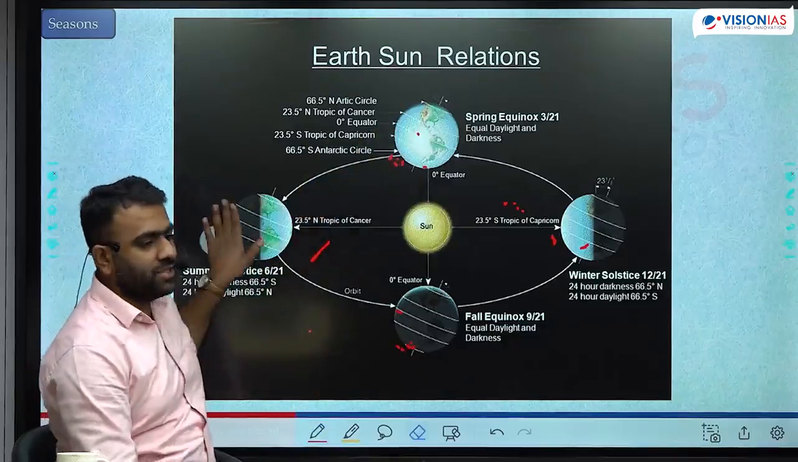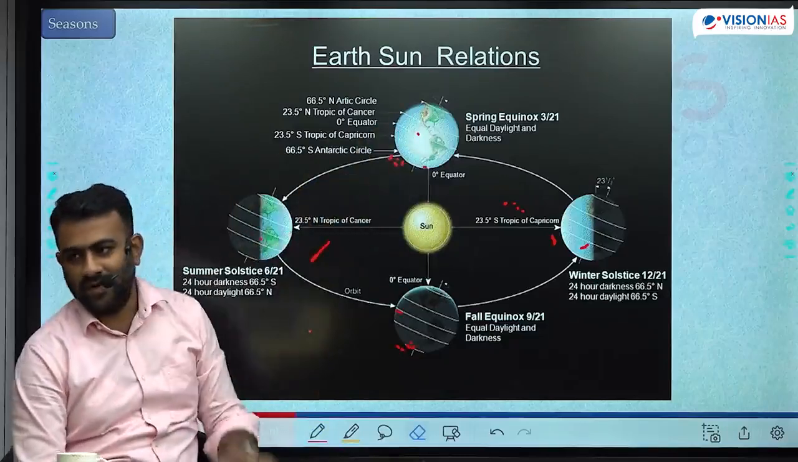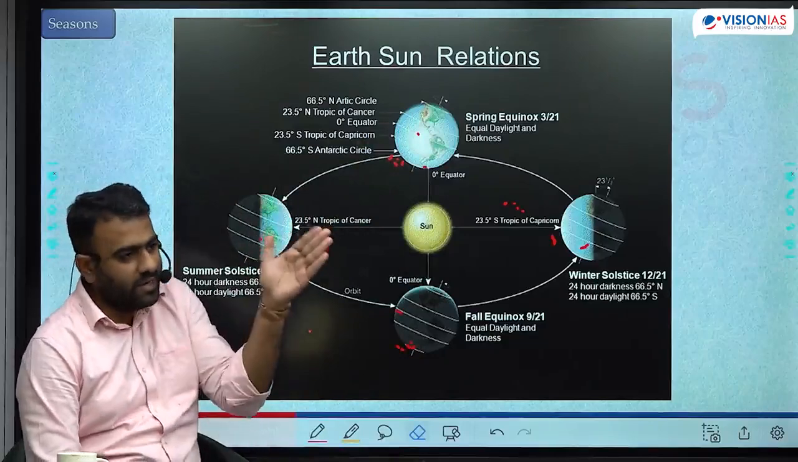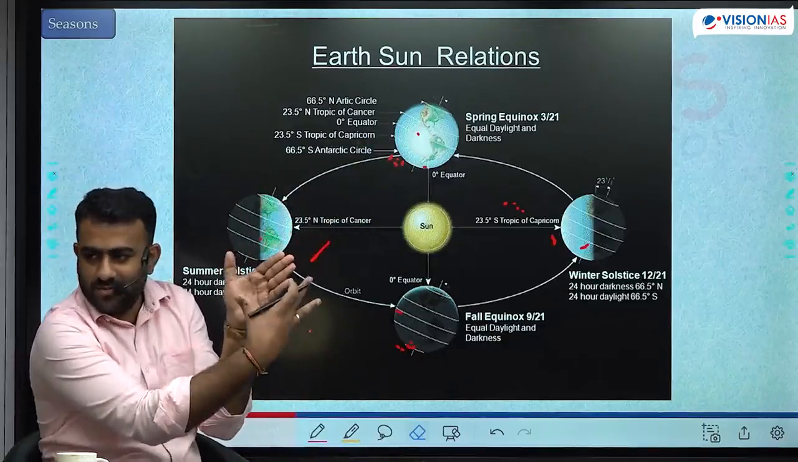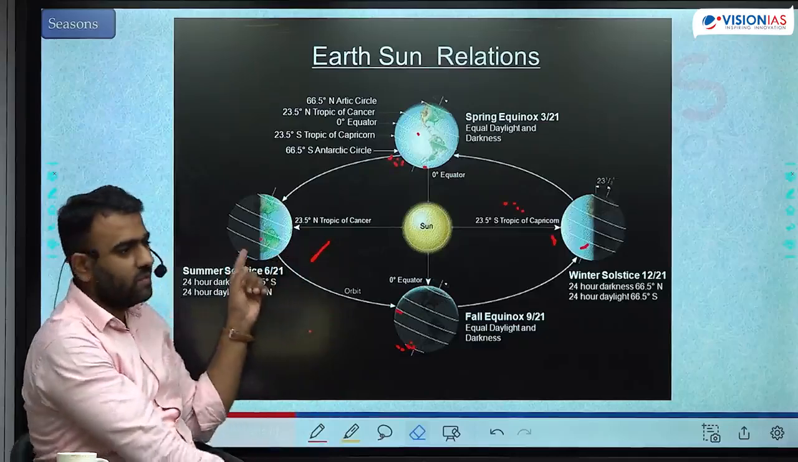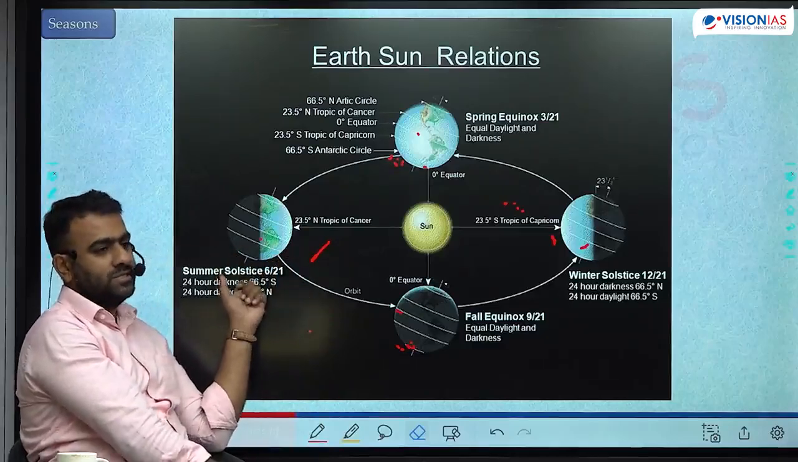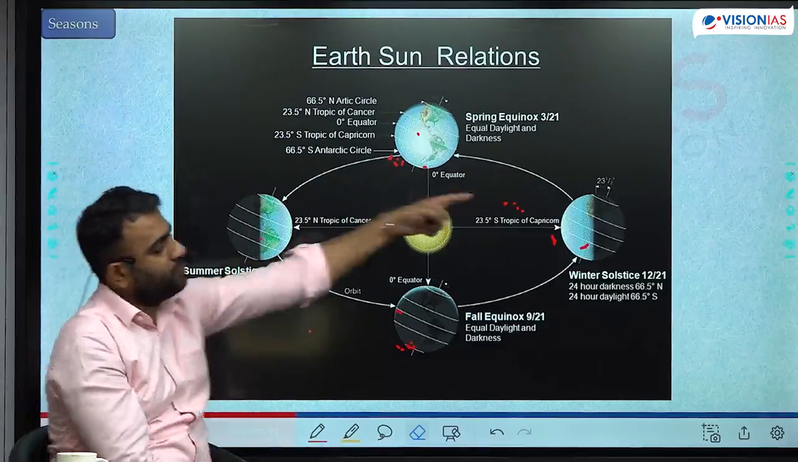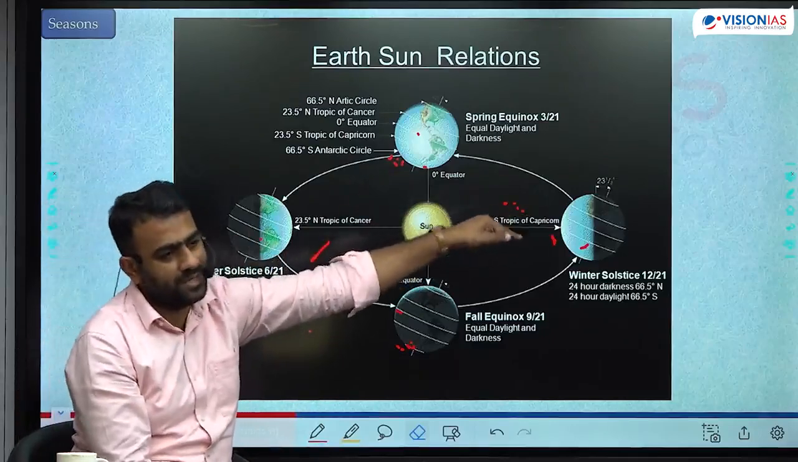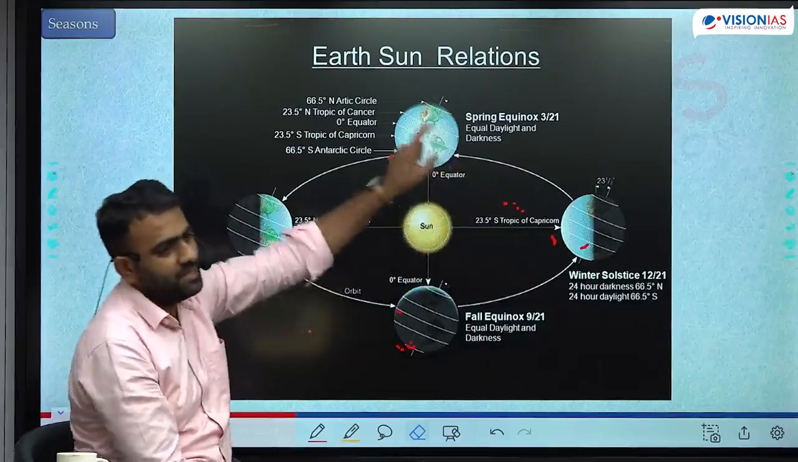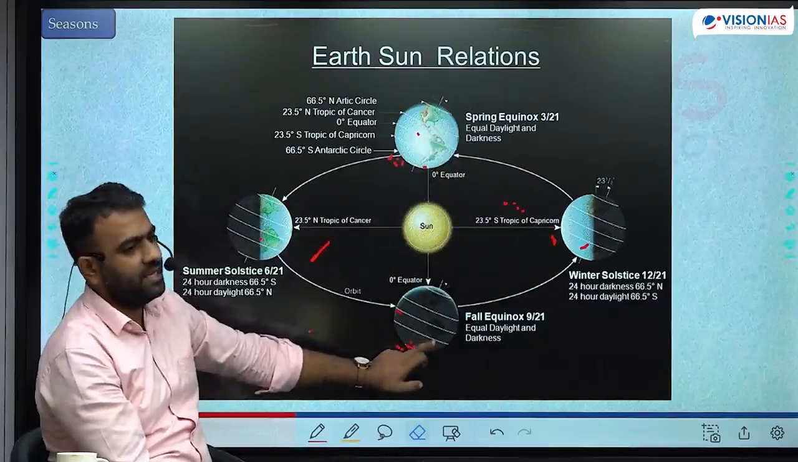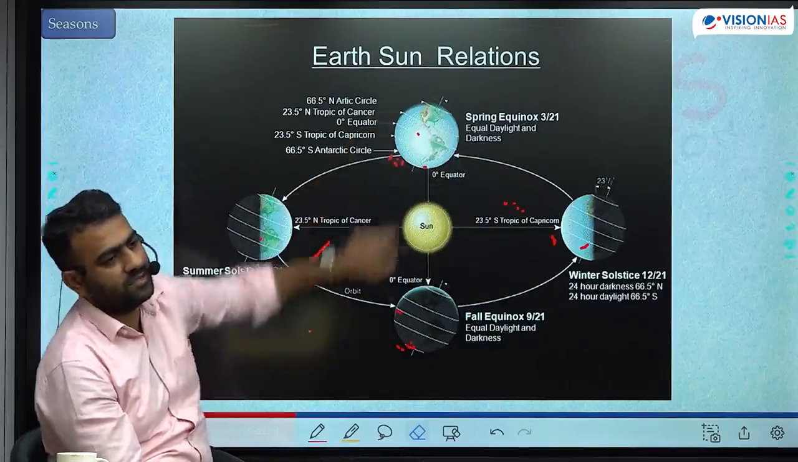This peak position where you have the highest length of the day, and when the orientation is also maximum, highest intensity of sunlight is also there. And that is what is called as summer solstice. Okay, peak position where the lowest length of the day, lowest intensity of sunlight, that is what is winter solstice. In between, equinox, spring equinox, autumnal equinox.